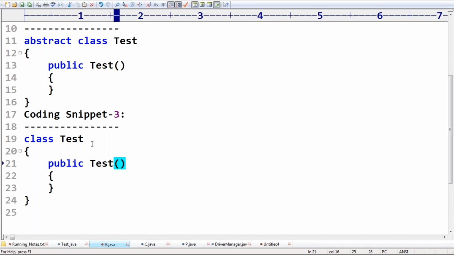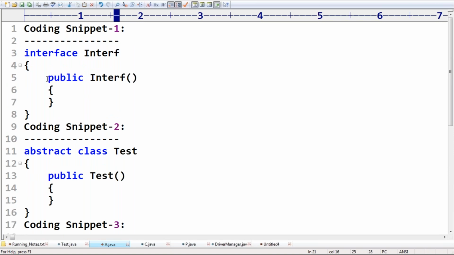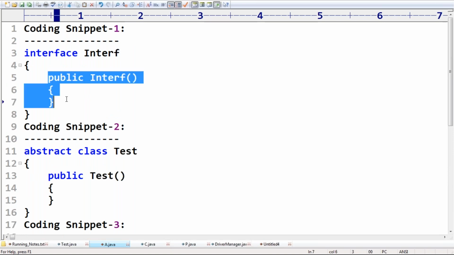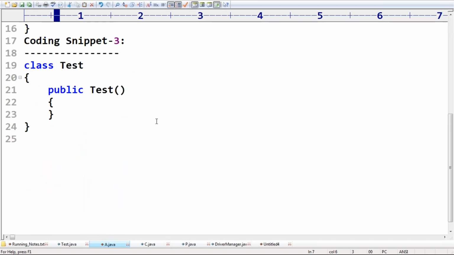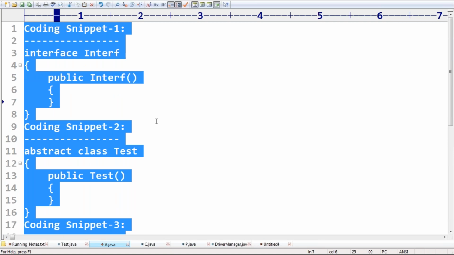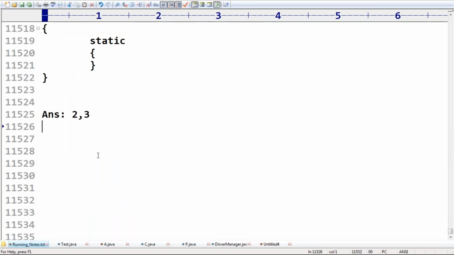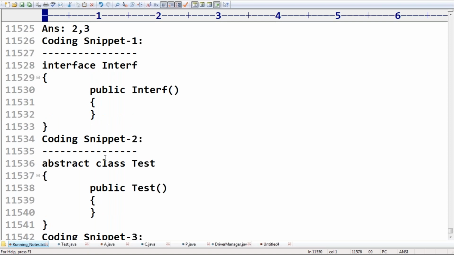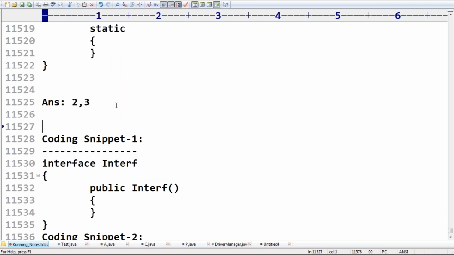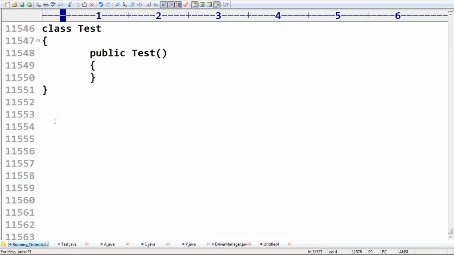The first one is invalid, but the second and third are valid because the constructor concept is applicable. So which of the following are valid? The answer is 2 and 3 are valid.